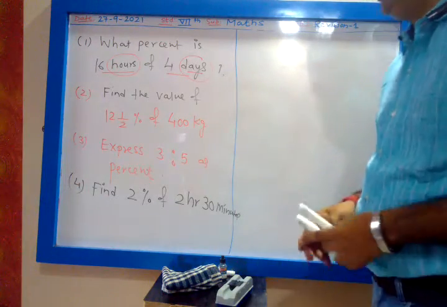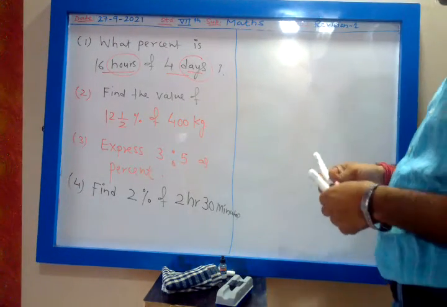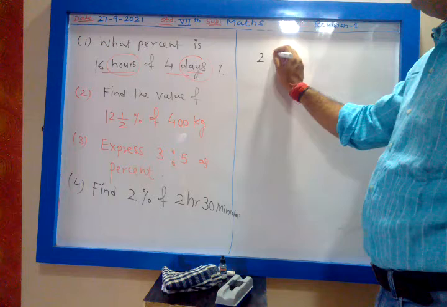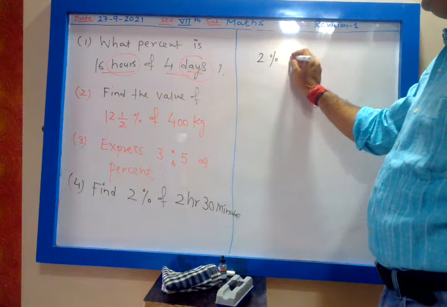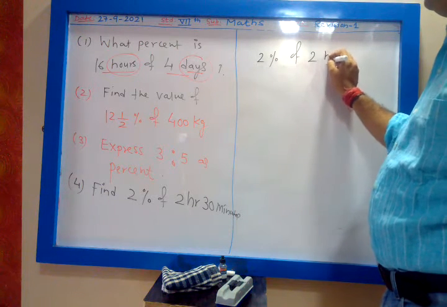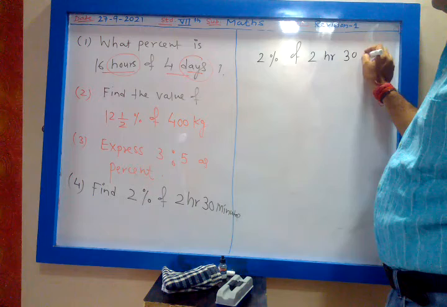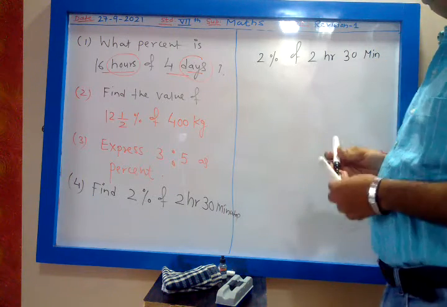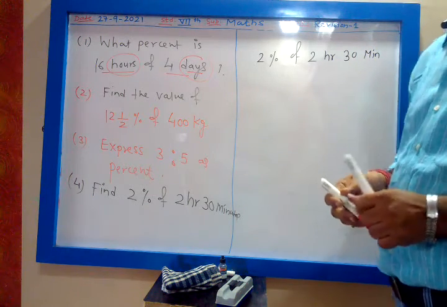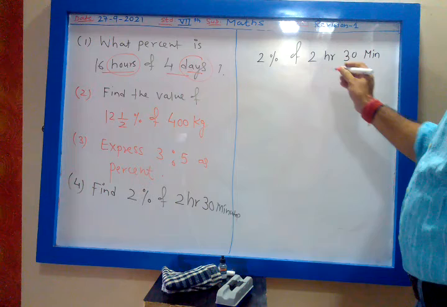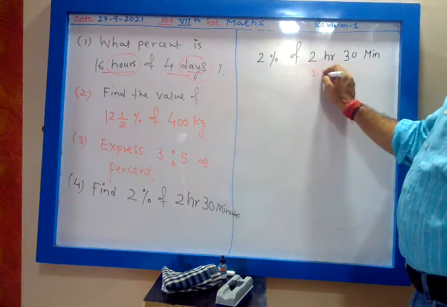Okay. So find 2% of 2 hours 30 minutes. Whenever you are given the combination of hour and minute, you convert them into minutes. So 1 hour is equal to,